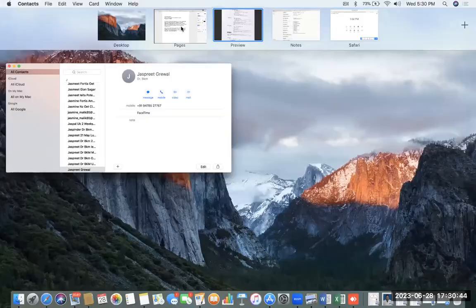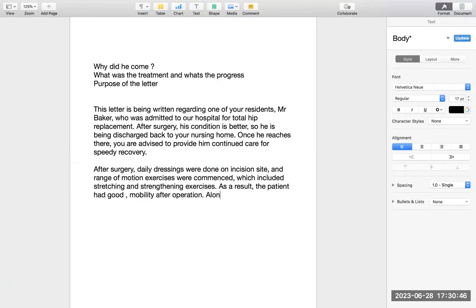He could bear the weight. Now I want to tell his progress. He could bear the weight with the use of Willy walkers. Okay. Along with that, I am writing in the past. Otherwise, I will say along with this. In the past, I say that. Along with that, he could bear the weight and could walk ward of length without difficulty.